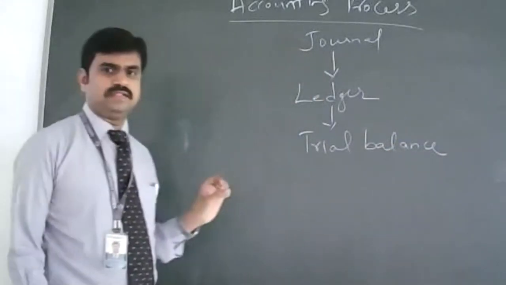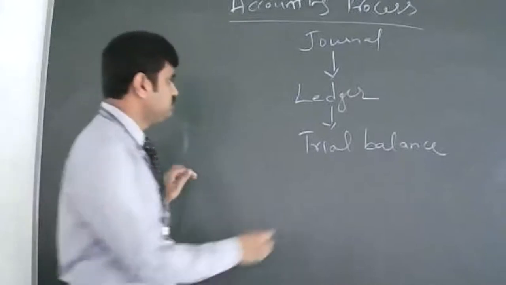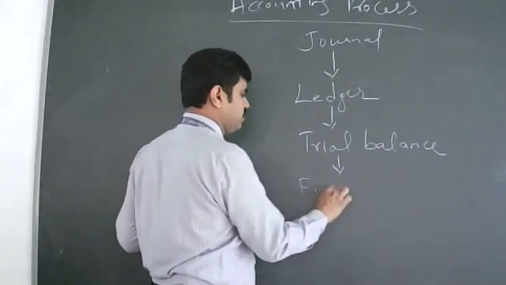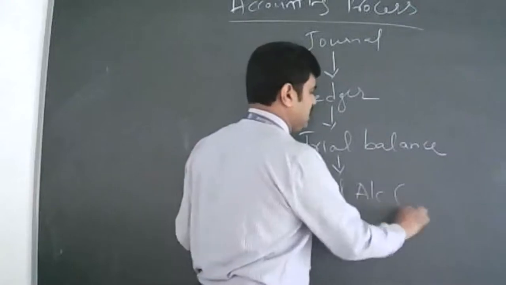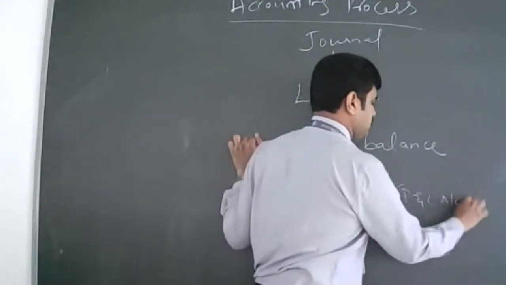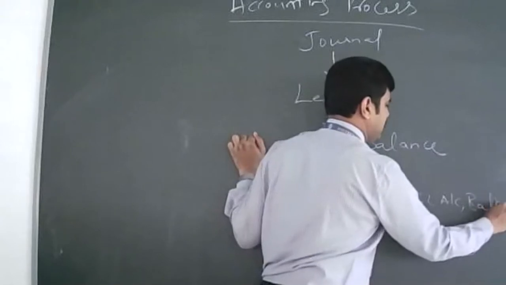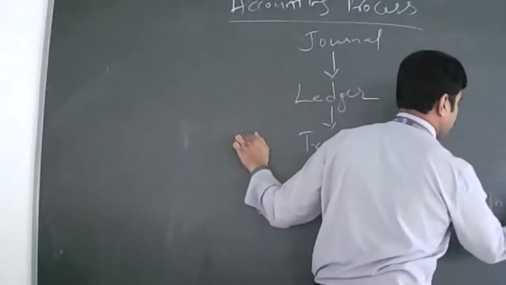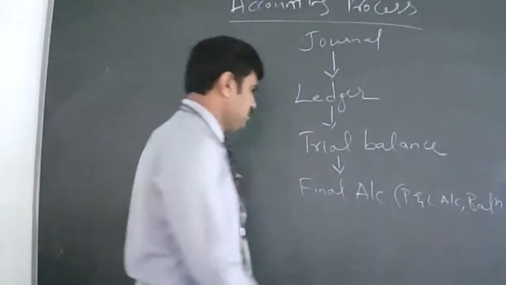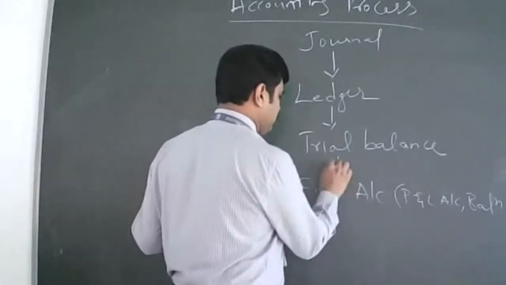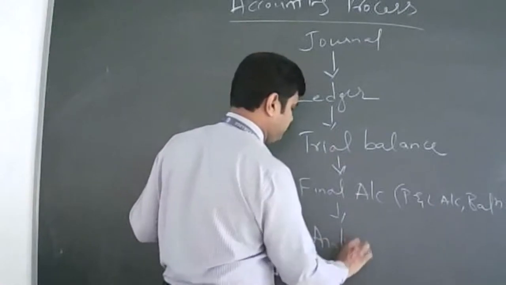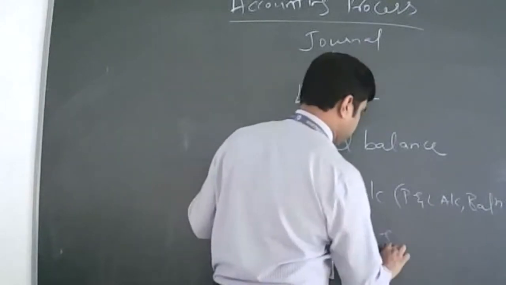Once the trial balance is over, we prepare the final account: your profit and loss account, then the balance sheet. This is where we do the analysis and interpretation.